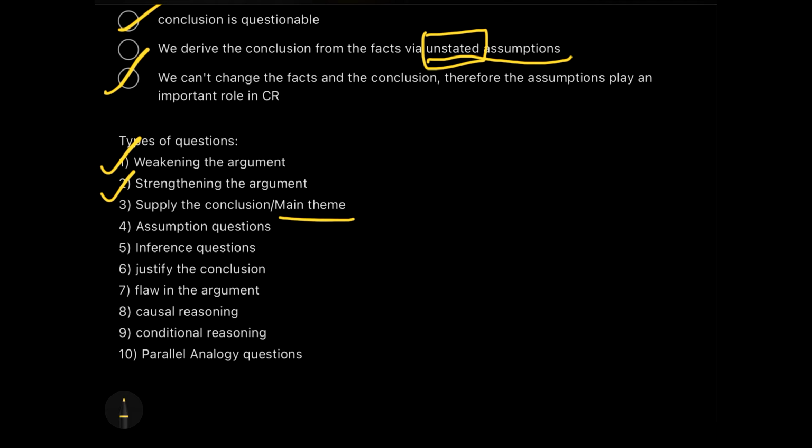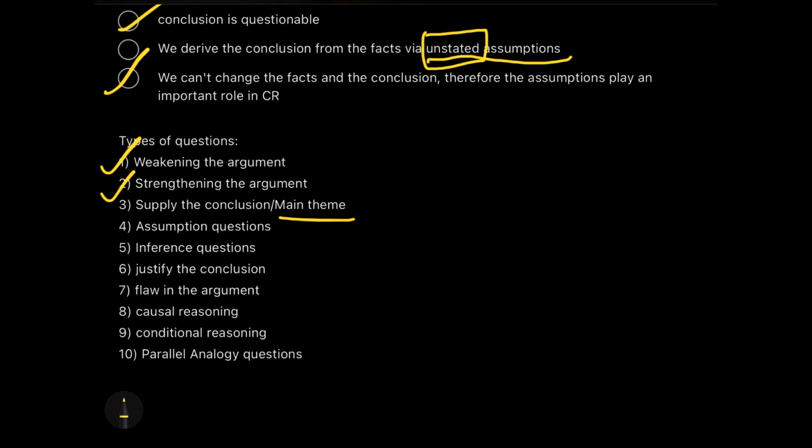Next comes supplying the conclusion or the main theme. Now, this is something people are really afraid of. In the long 800 words passage, they have to find out the main theme. And this is a part of critical reasoning only. So that's why I told that I'll be taking up different videos discussing these sections of critical reasoning separately, giving you examples on it.